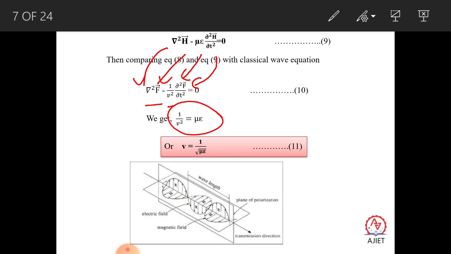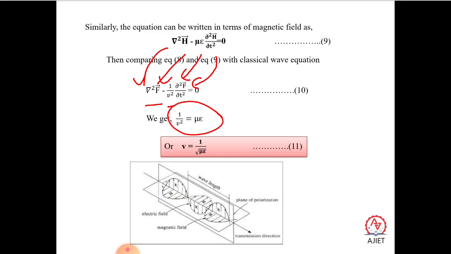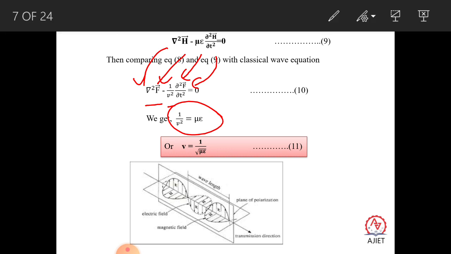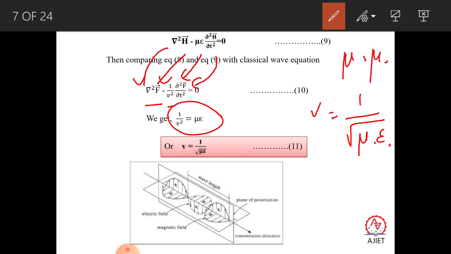So v can be written as 1 by square root of mu naught into epsilon naught, because mu is equal to mu naught into mu r.